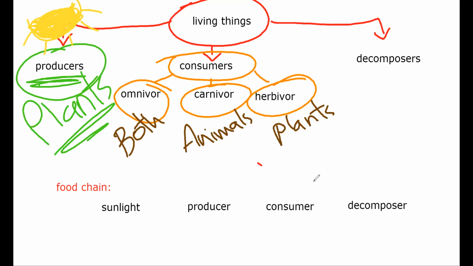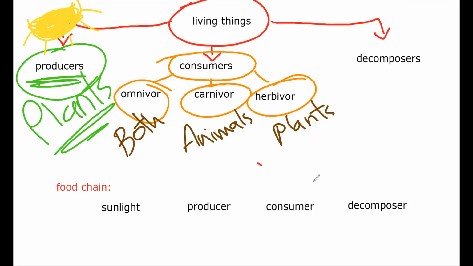Here in the middle, the orange. If a living thing eats another living thing, like what, Fatima? For example, a tiger eats a deer. So if animals eat animals, what should I call them? Should I call them omnivore, carnivore, or herbivore? Carnivore, because they eat animals.